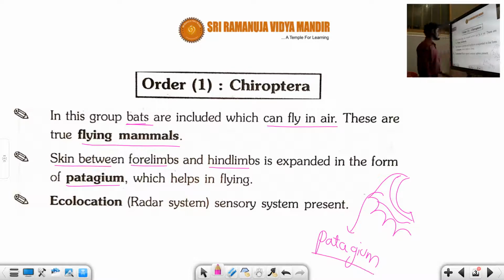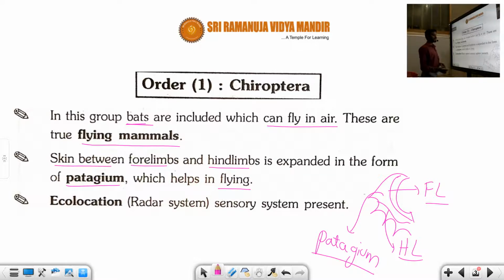Assume this is the forelimbs and this represents the hindlimbs. The skin between them is called the patagium, and the patagium helps in flying.